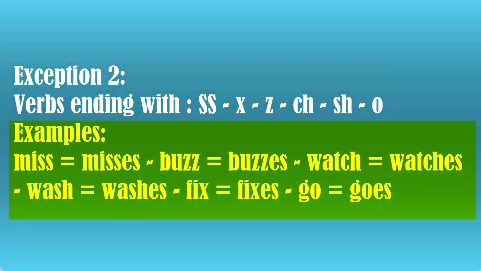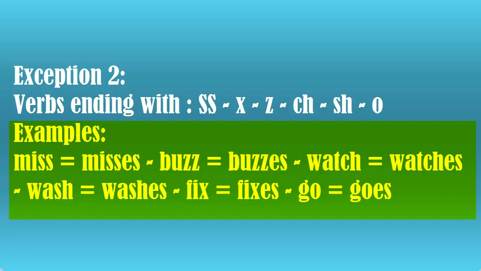For example, miss: I miss, you miss, he, she, it misses. Buzz: the bee buzzes. He, she, it buzzes, like the bee. Watch: I watch, you watch, he, she, it watches. We add es because we have ch at the end of the verb.